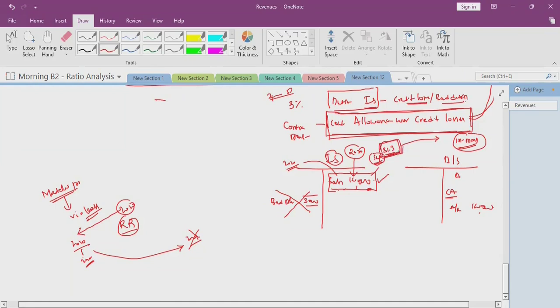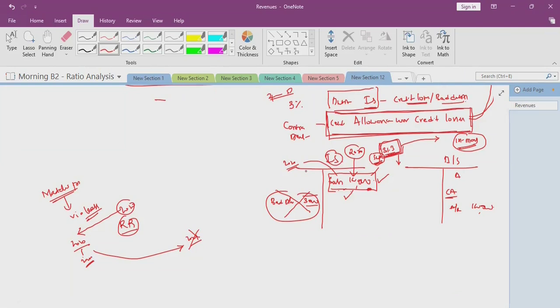When we are closing on 31st March, we have only recognized the sales. We have not recognized the bad debts. Why have we not recognized the bad debts? There is no indication from the market, from our data, that this person will become insolvent.